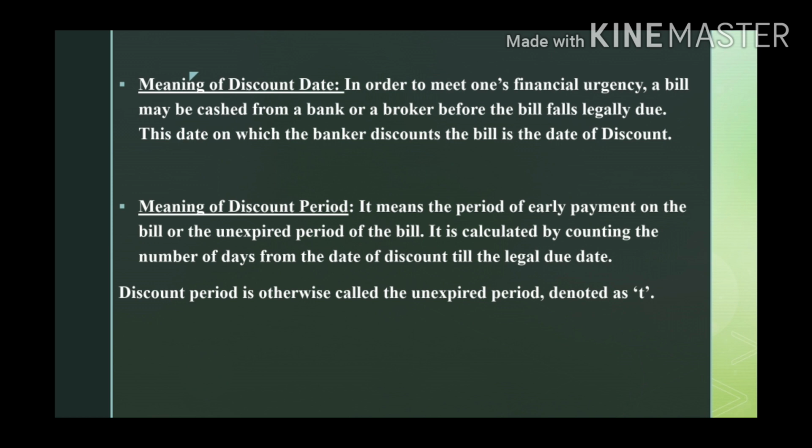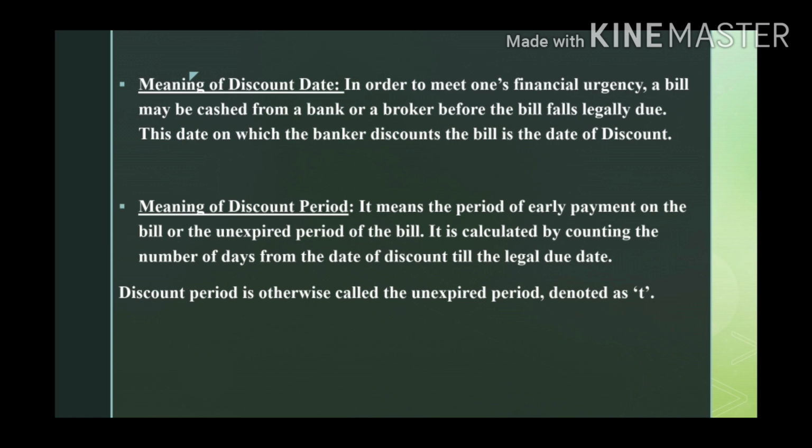Next, the meaning of discount period. It means the period of earlier payment on the bill, or the unexpired period of the bill. It is calculated by counting the number of days from the date of discount till the legal due date. The discount period is otherwise called the unexpired period, denoted as T. Last we saw the meaning of discount date, where the bill is discounted.